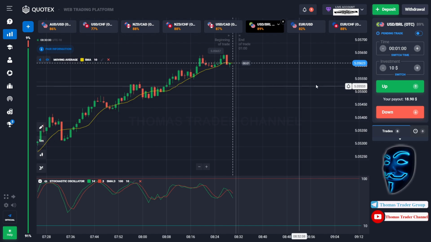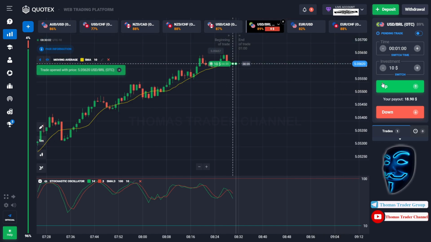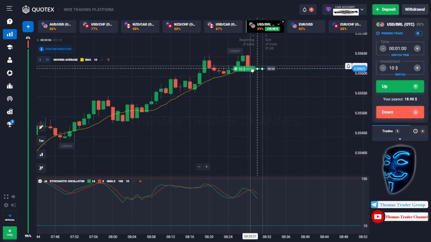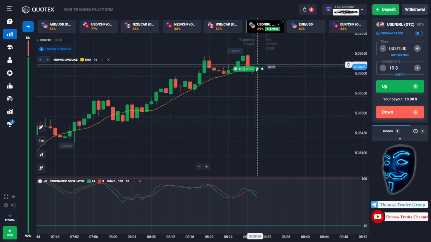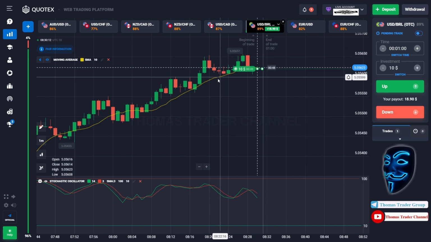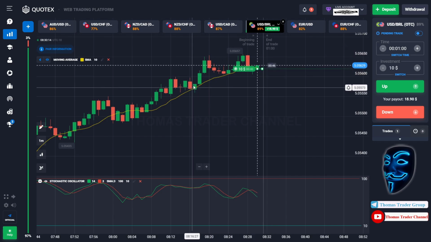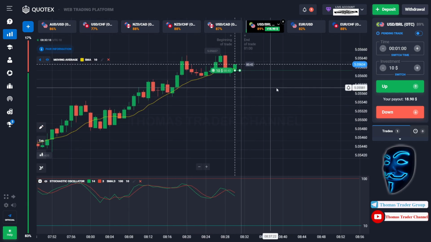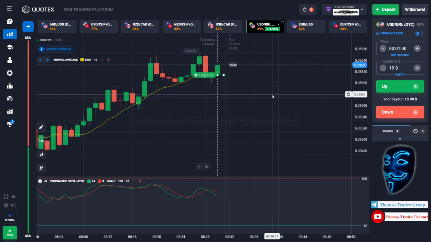Over here we can open buy for 1 minute. As you can see, the market is going bullish and the market has already touched the moving average line. When the market touches the moving average line, it will make a rebound. Here is the example. When the market touches the moving average line, it will make a rebound and it will continue the bullish trend. Let's prove it and let's wait till the end of our trade.